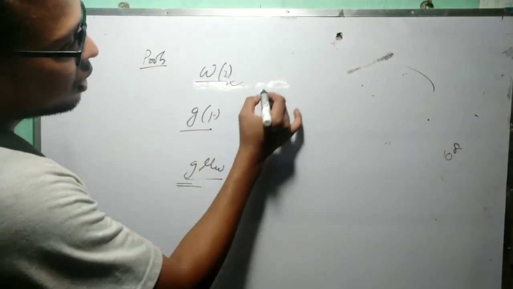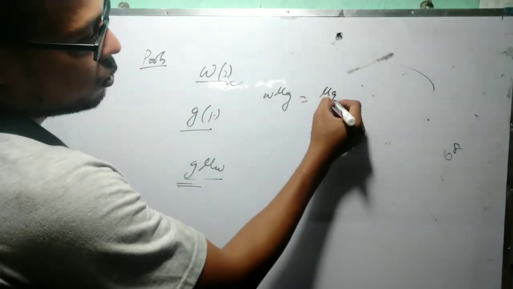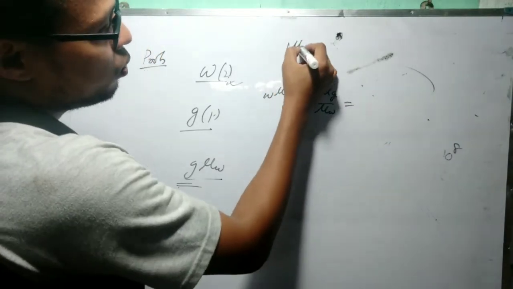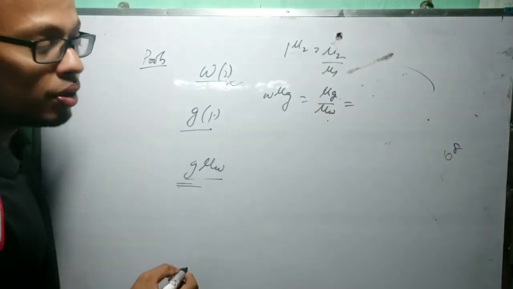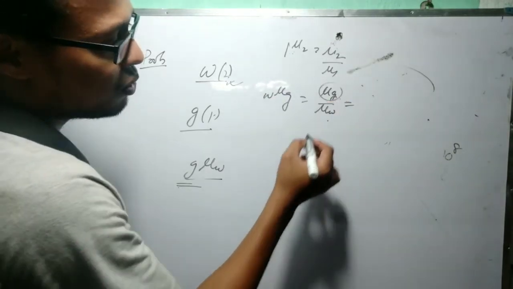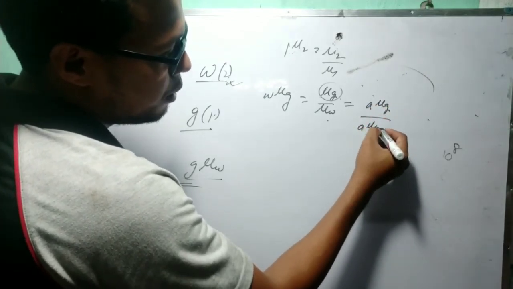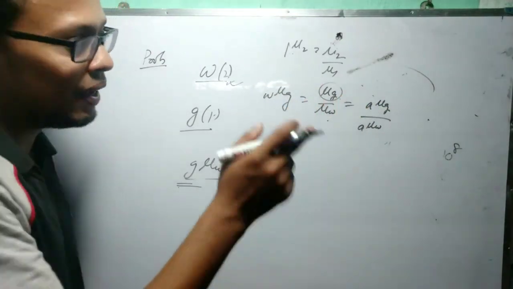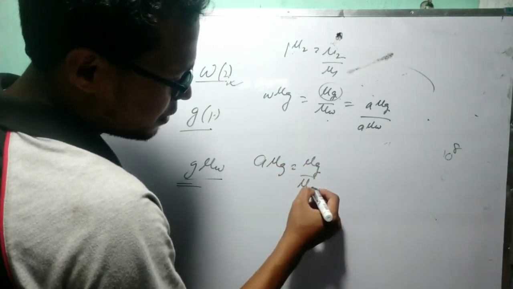Otherwise, this value you can calculate. Suppose wμg, that value you can calculate by μg by μw also. Because see, 1μ2 was μ2 by μ1. That's why μg by μw. Here see, μg means the refractive index of glass. Refractive index of glass means what? That also you can write as aμg divided by aμw. Refractive index of glass means obviously it is with respect to air. That value you know. See, aμg means this is μg by μa.